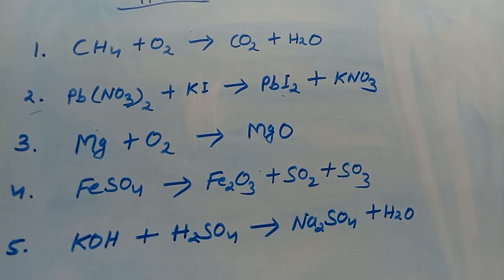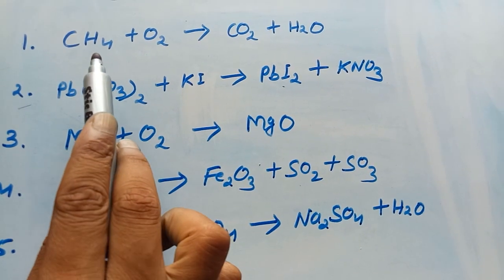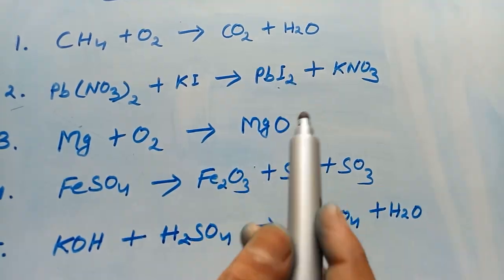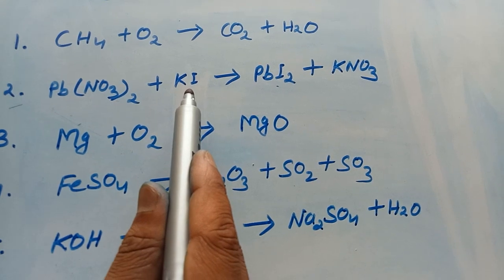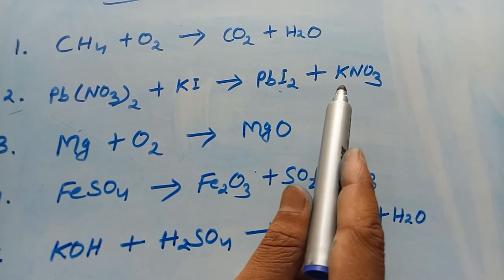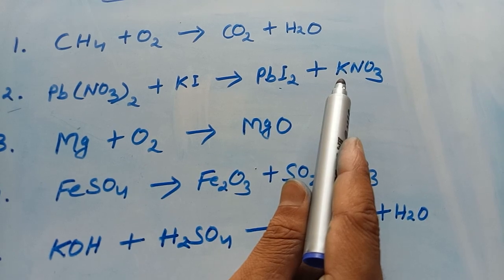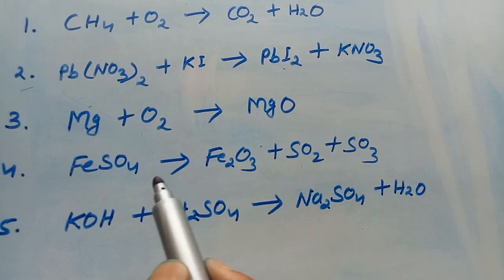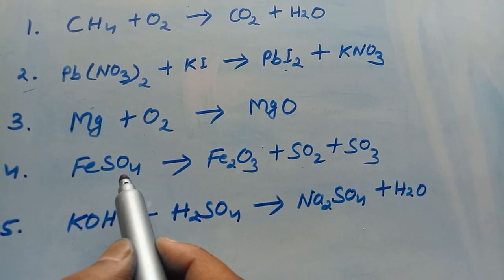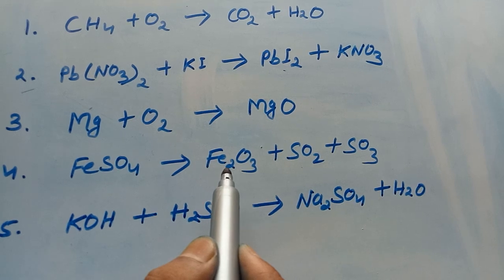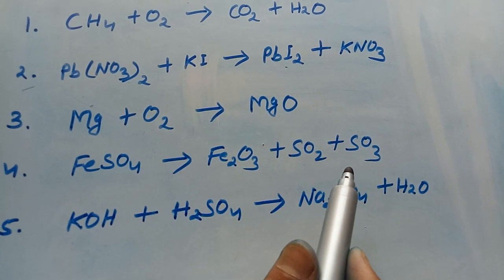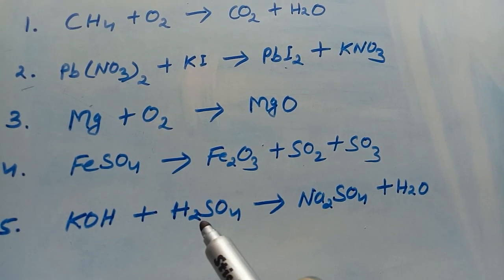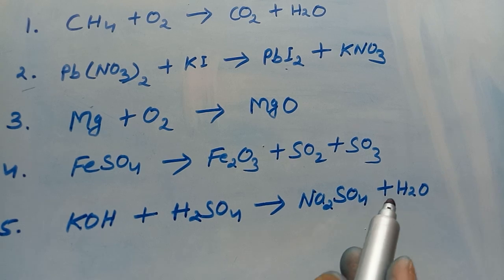Okay, this is methane. When methane is burnt, it releases carbon dioxide and water vapor. Lead nitrate, when reacted with potassium iodide, forms lead iodide and potassium nitrate. When magnesium is burnt in the presence of oxygen, it forms magnesium oxide. When FeSO4, ferrous sulfate, is heated, it will form ferric oxide, sulfur dioxide and sulfur trioxide. And this is potassium hydroxide. When reacted with sulfuric acid, it forms sodium sulfate and water.